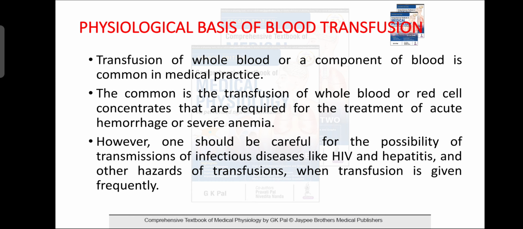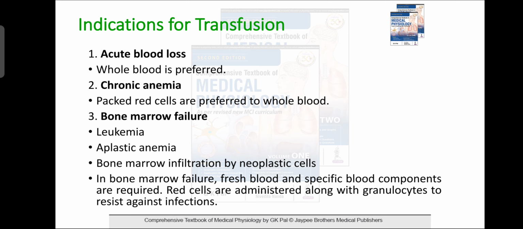Which are the indications for blood transfusion? The first is acute blood loss, where whole blood is preferred. Chronic anemia, where packed red cells are preferred to whole blood. Bone marrow failure, such as leukemia, aplastic anemia, bone marrow infiltration by neoplastic cells. In bone marrow failure, fresh blood and specific blood components are required. Red cells are administered along with granulocytes to resist infection.